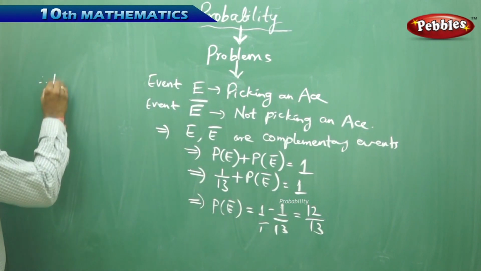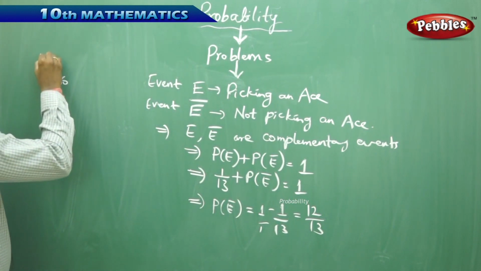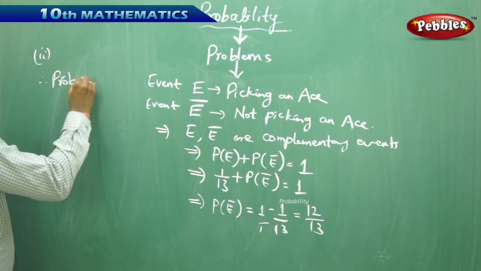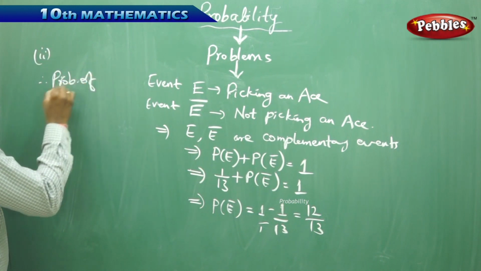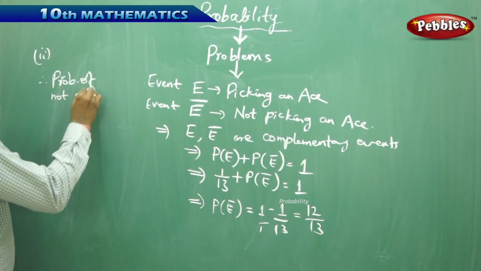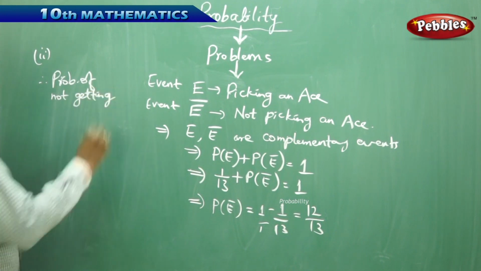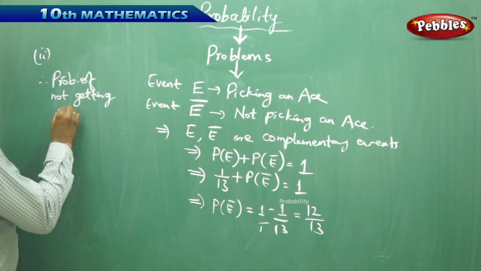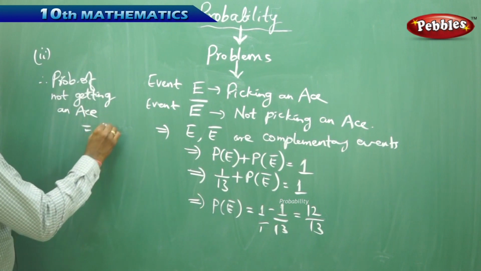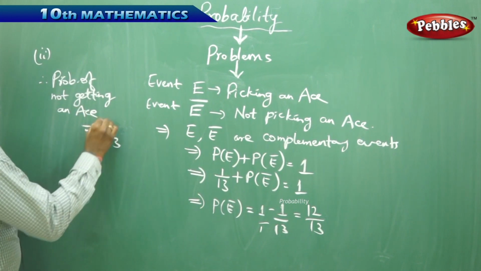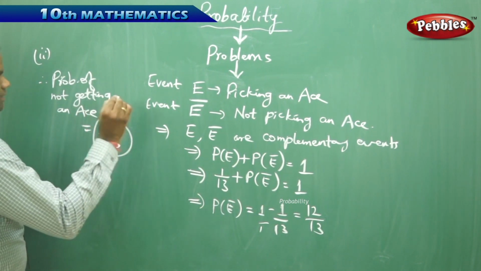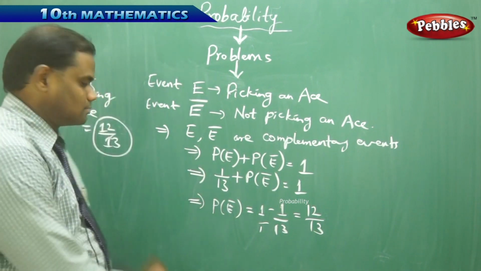Therefore, I conclude that for the second bit, the probability of not getting an ace when the card is picked from the playing cards is 12 over 13.